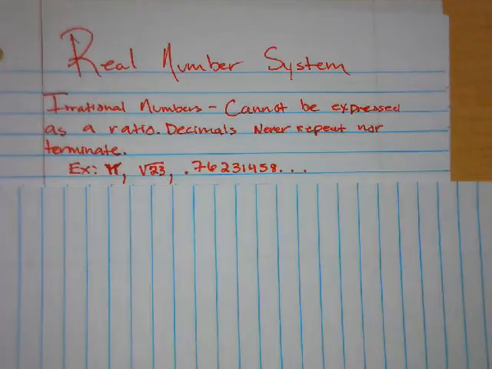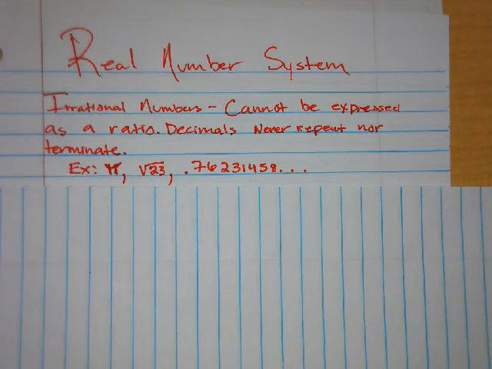And so then we have an imperfect square. So the square root of 23 is what we call an imperfect square, and you'll learn more about that later. But imperfect squares are always irrational, and so you're going to learn all of the perfect squares, and so you will see an imperfect square right away, and you'll know, hey, that's irrational.